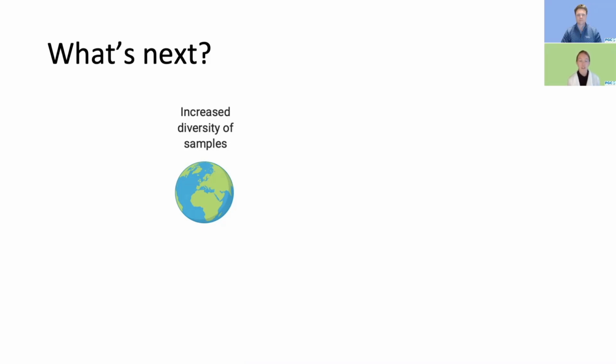It's been shown that when discovery GWAS only include individuals of European descent, polygenic risk scores derived from those GWAS have limited utility in target samples of other diverse populations. So we really need to increase the diversity of individuals that we're including in our discovery GWAS.